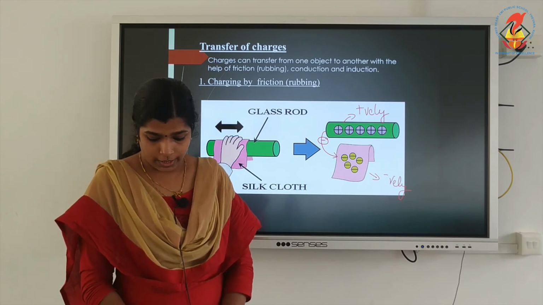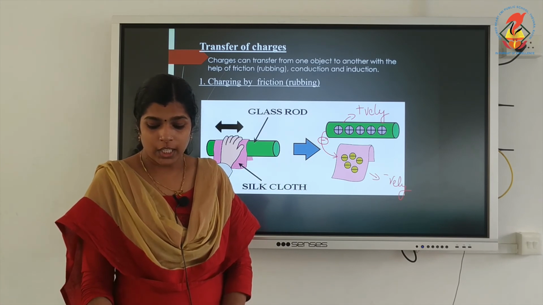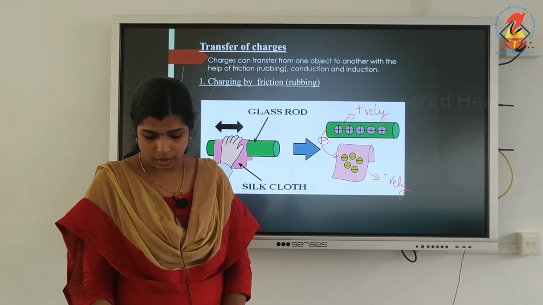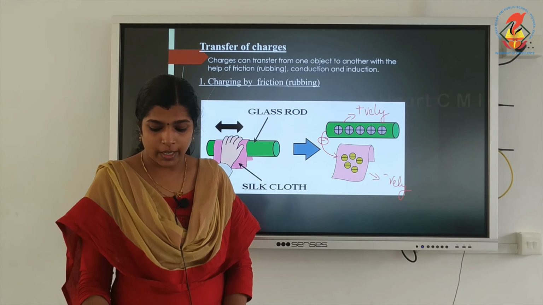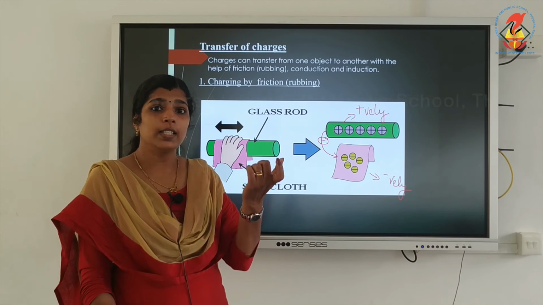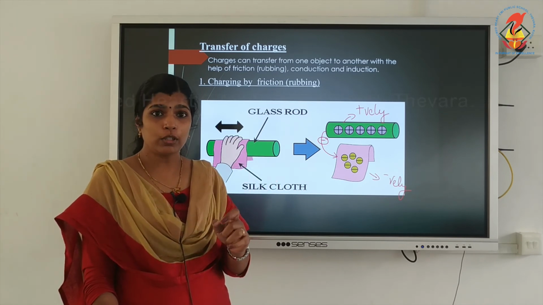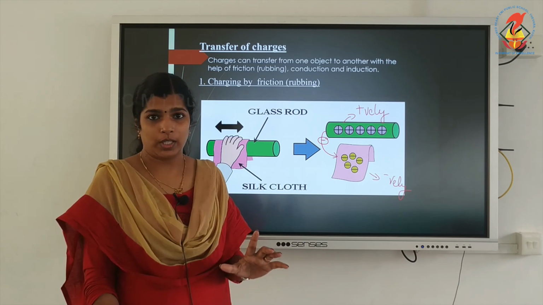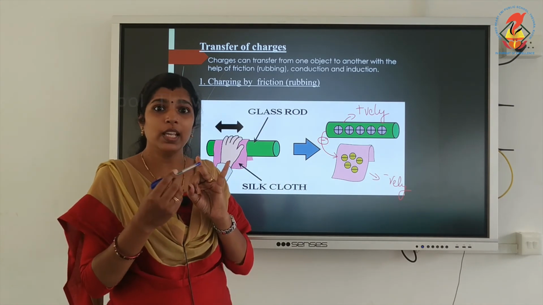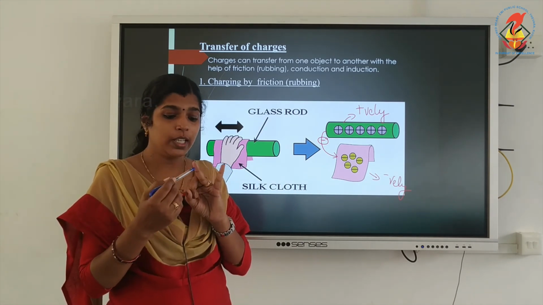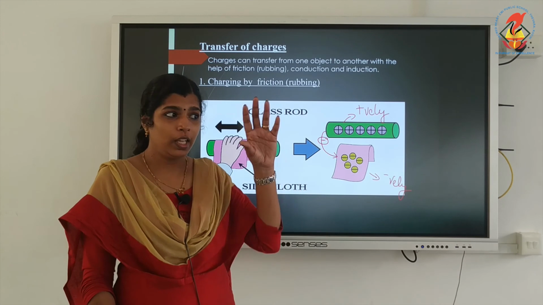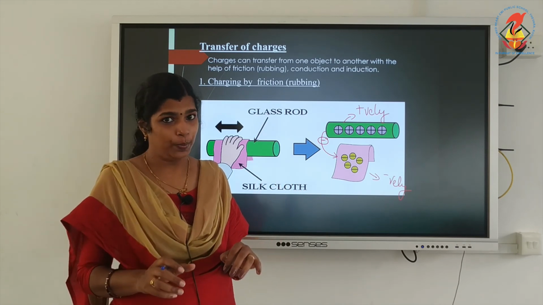Testing for charges. We have seen that a charged object attracts another object with an opposite charge. A charged object can also attract an uncharged object. So a charged object attracts uncharged objects and also oppositely charged objects. The same force of attraction will be there between a charged object and a neutral object.